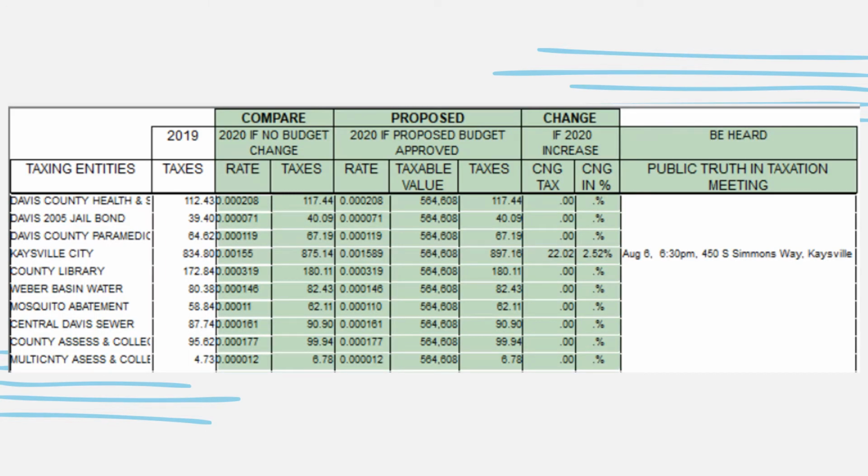To find out if there is a proposed tax increase that will affect you, look at the notice of valuation that is mailed out in July. There are two places you can tell that there is a proposed increase. First, right here it will show you the dollar increase and the percent increase. And second, it will show you on the right when and where a truth in taxation hearing will be held.